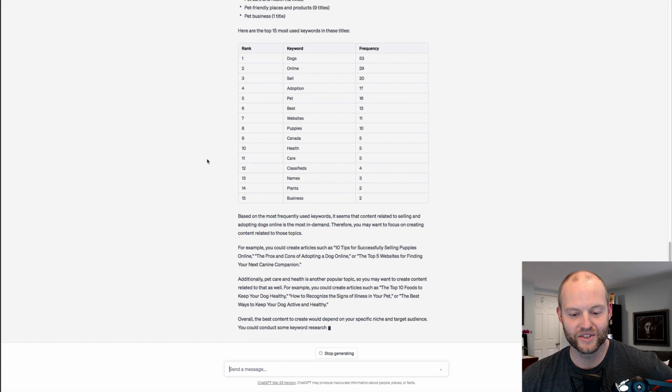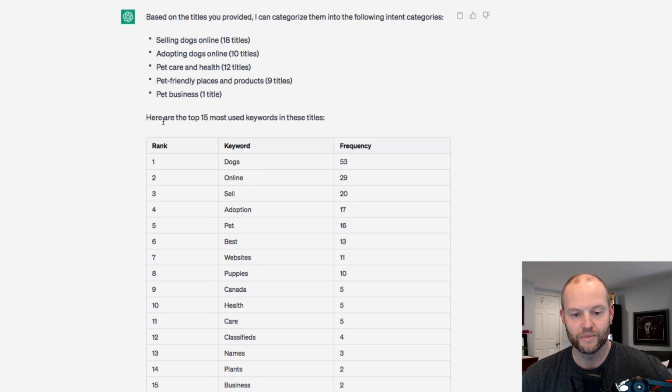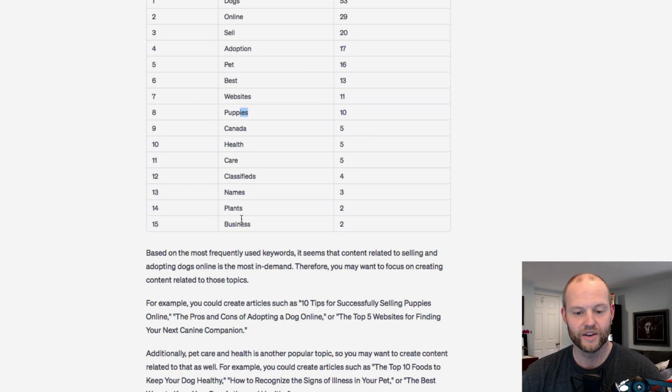Okay, amazing. So this is free information with ChatGPT. Based on the titles provided, 18 of the titles were selling dogs online, 10 were adopting dogs online, 12 were pet care and health, 9 were pet-friendly places and products, and 1 was a pet business. Based on the top 15 most used keywords, here they are. Dogs, the frequency is 53, so it's quite frequent. Online, sell, adoption, pet, best, websites, puppies. Okay, that makes sense.